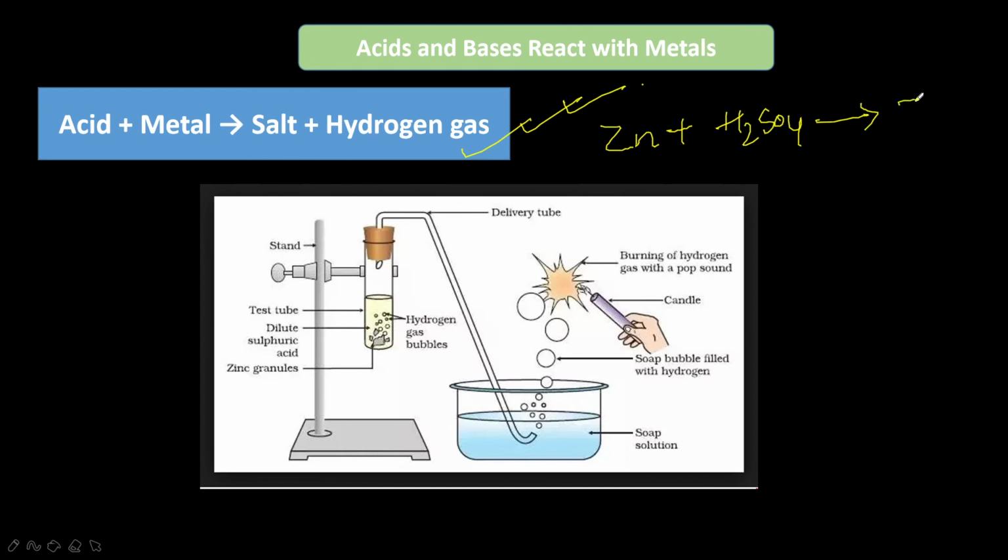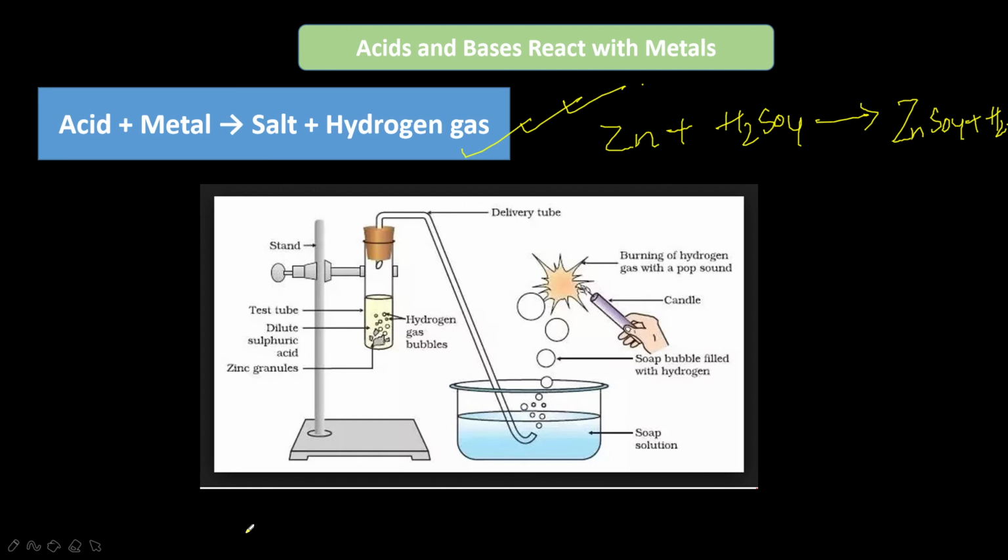A salt, ZnSO4 plus H2. Okay, ZnSO4 plus H2. Most of the acids, when they react with metals, form salts and evolve hydrogen gas. So this hydrogen gas came or not, how can we identify?